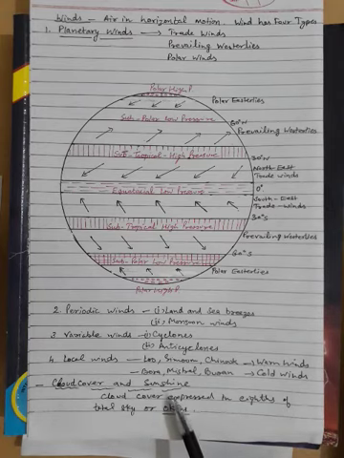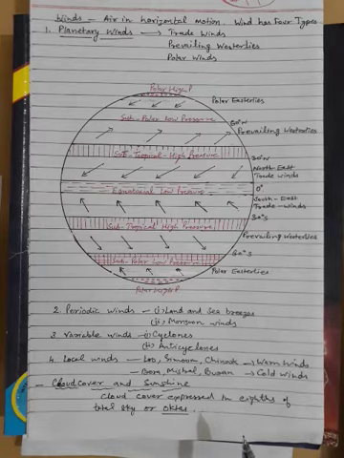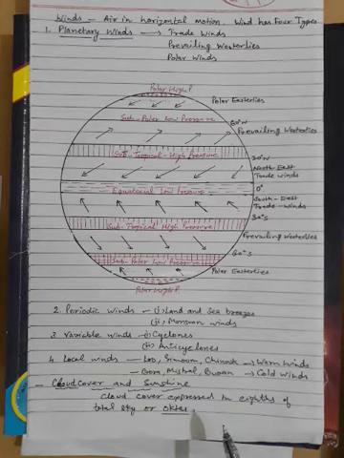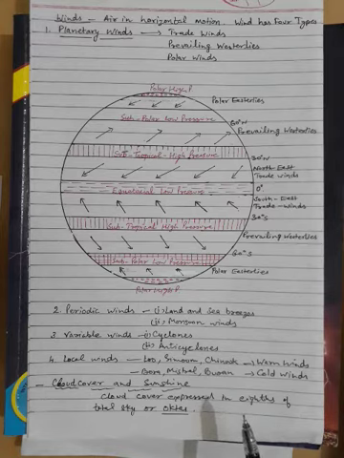Next is cloud cover and sunshine. Cloud cover plays an important role in the weather at a place. It not only reduces the amount of insolation but also reduces the amount of radiation from the surface of the earth escaping into space. Thus, cloud cover helps in trapping heat near the surface of the earth. You must have noticed that cloudy days are warmer than cloudless days. Some clouds also cause rainfall. A cloudless sky indicates fair weather.